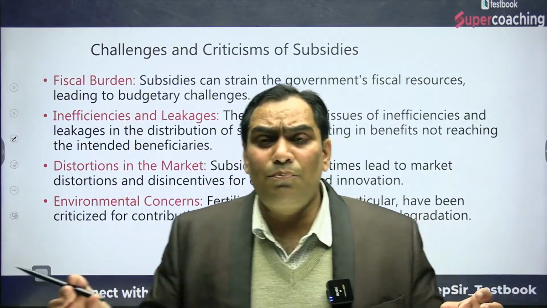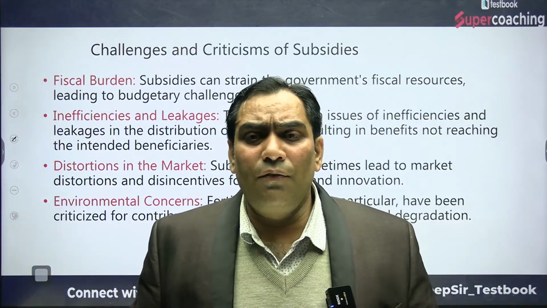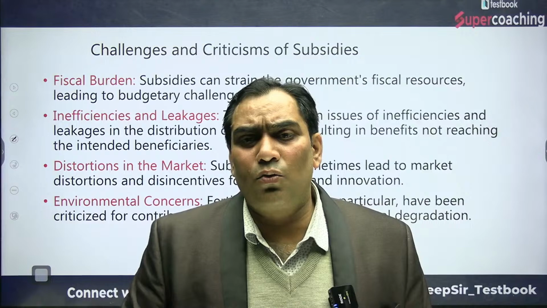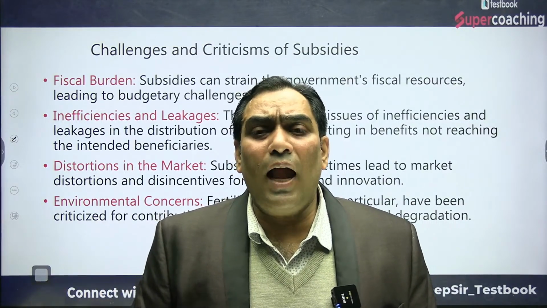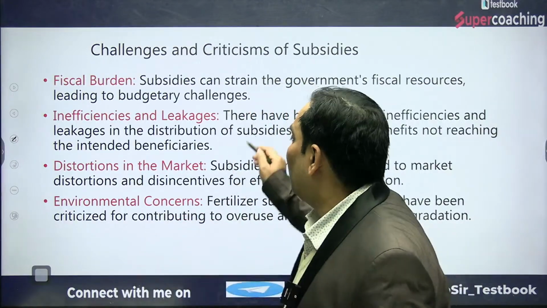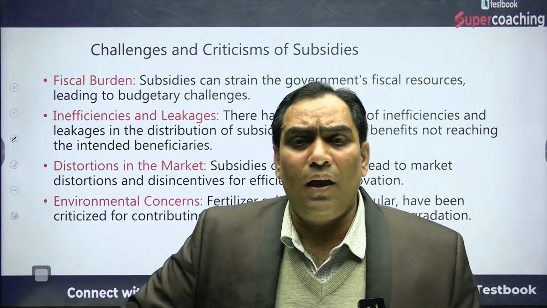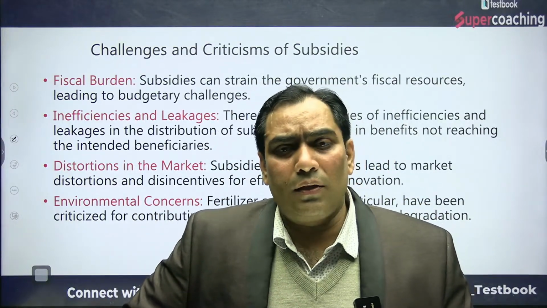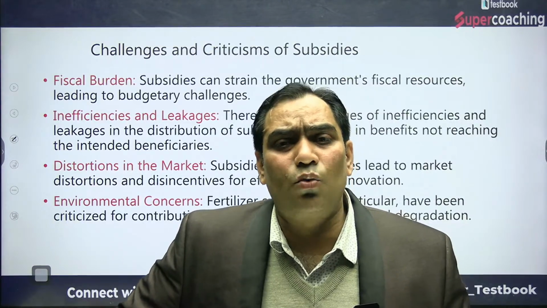That means a mismatch between total expenditure and total receipts. And if the total expenditure increases in comparison to total receipts, the government of India has to take more borrowings, and the need for borrowing is nothing but fiscal deficit. As the subsidy increases, the amount of fiscal deficit is going to increase.